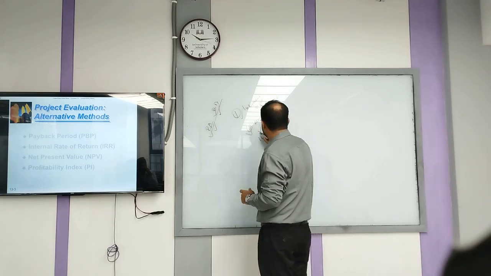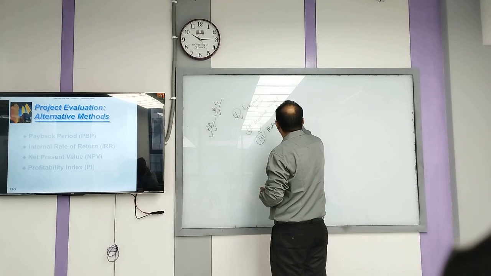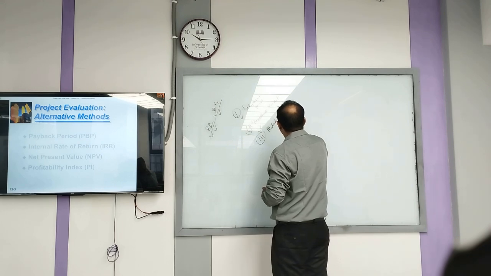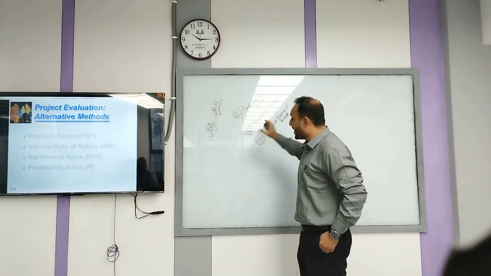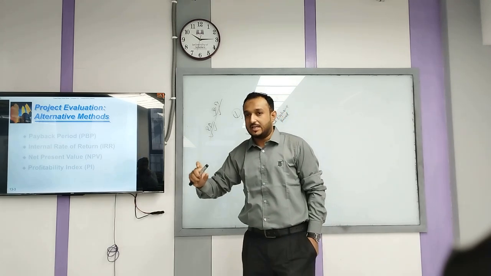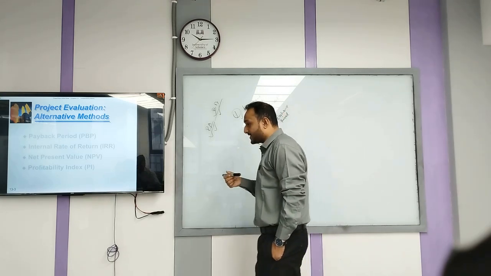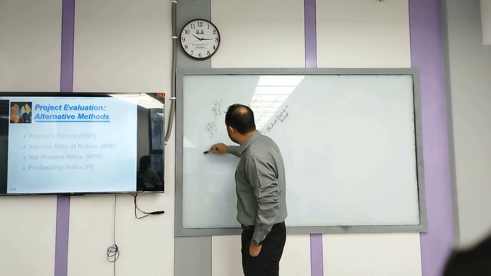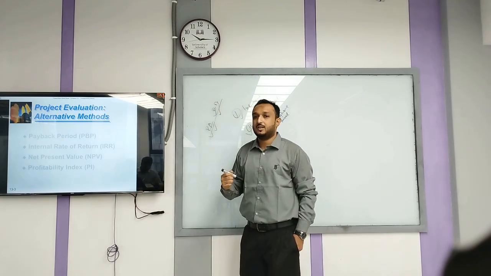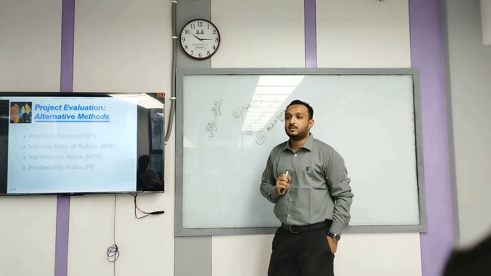So there is another type of project, that is the mutually exclusive project. Taking up of one project precludes the taking up of another project. তার মানে যদি আপনি একটা project accept করেন, you cannot go for the other project. So out of these two, even if they fulfill the criteria of taking both of the projects, I cannot take both of the projects.